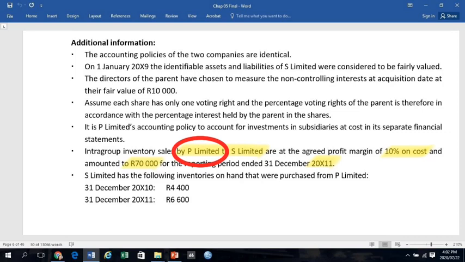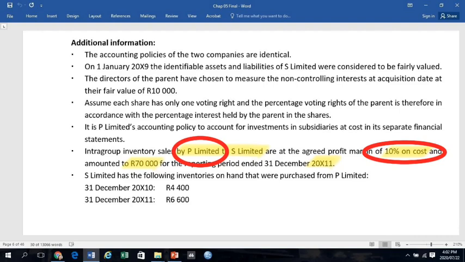The gross profit margin of 10% on cost is the profit markup of the selling entity, and the total purchases is 70,000 Rand. It is important to identify the selling entity for purposes of measuring profit and equity attributable to NCI later on.